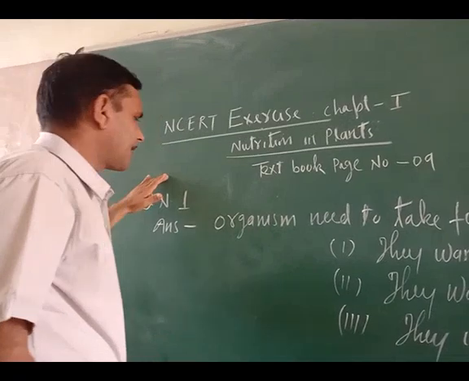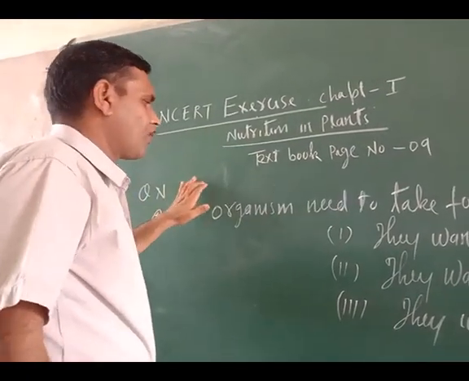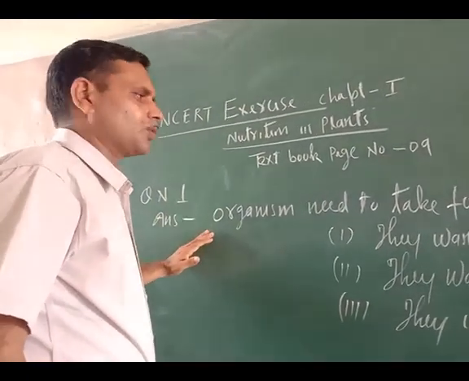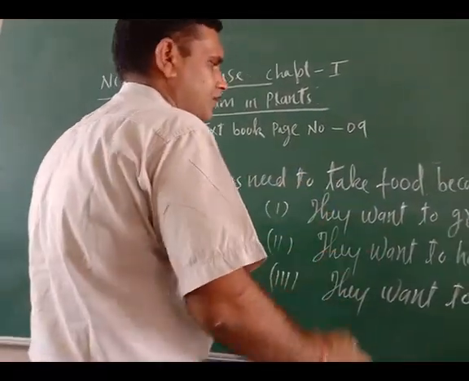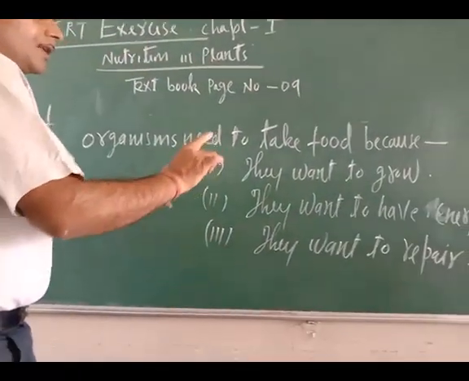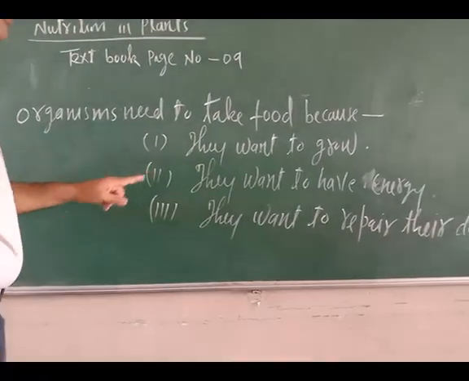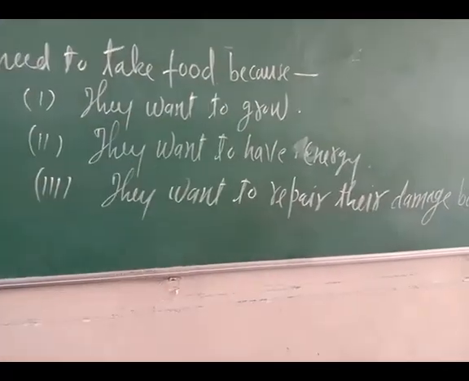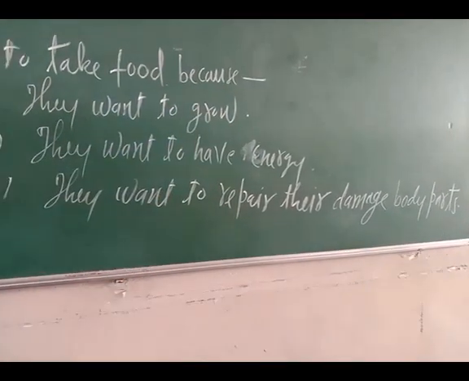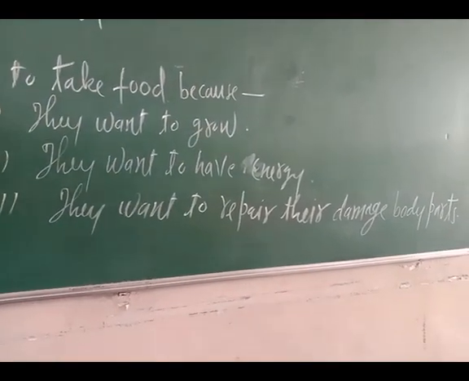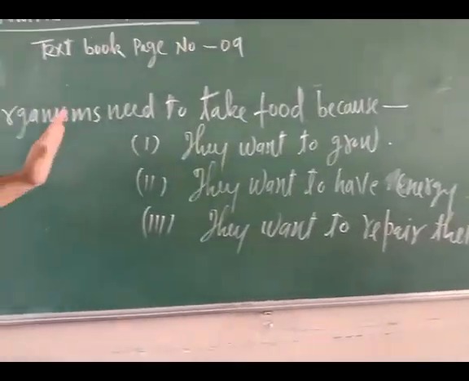The first question of the NCERT exercise is, why do organisms need to take food? Organisms need to take food because, number 1, they want to grow. Second, they want to have energy. Third, they want to repair their damaged body parts. Because of the above 3 reasons, organisms want to take food.